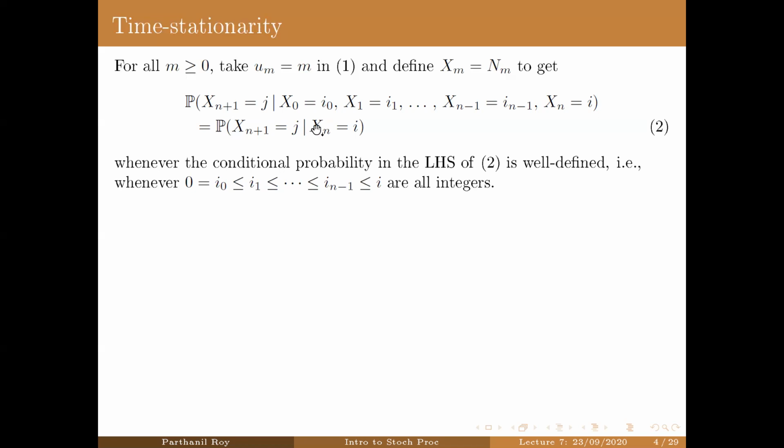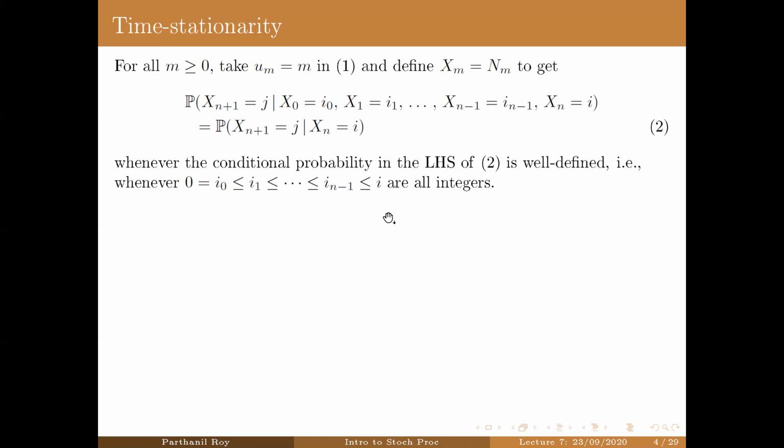Okay. Not only that, they are also going to be equal. So whenever the left-hand side of 2 is well defined, these two things are equal. Left-hand side and right-hand side of 2 are equal. Okay. So again, this is the future given the past and present is same as future given the present. So past is not important at all as far as conditional probability goes.